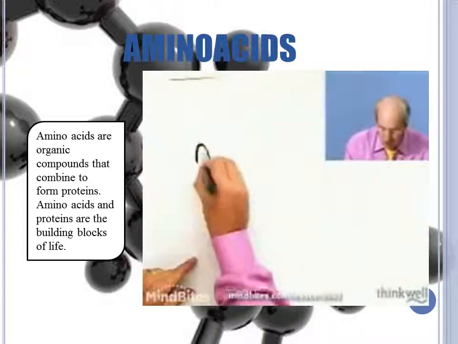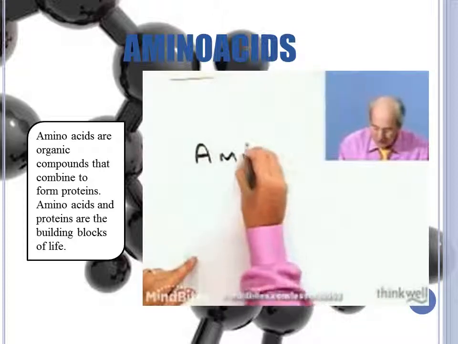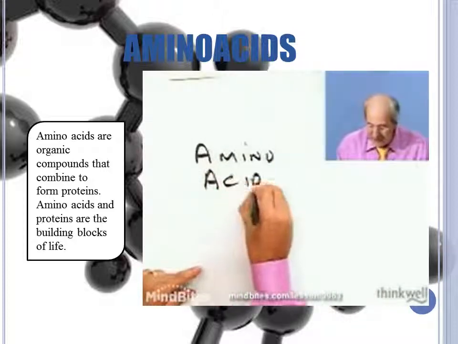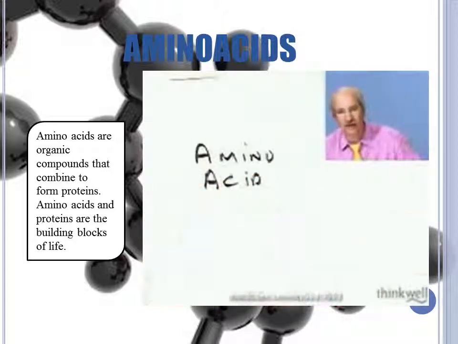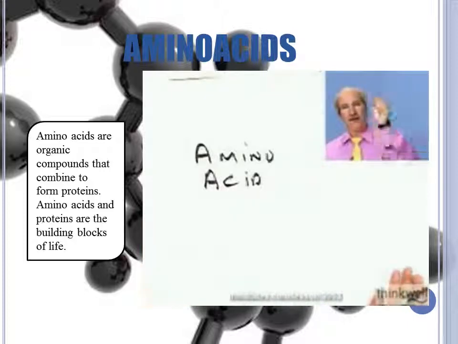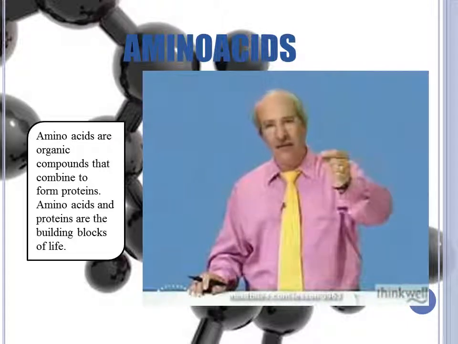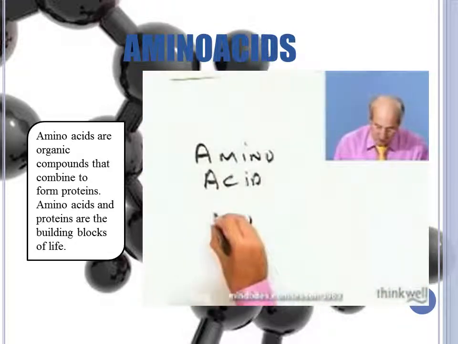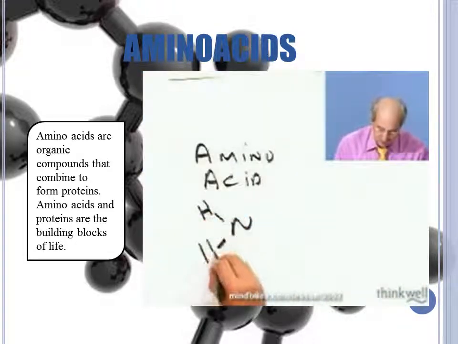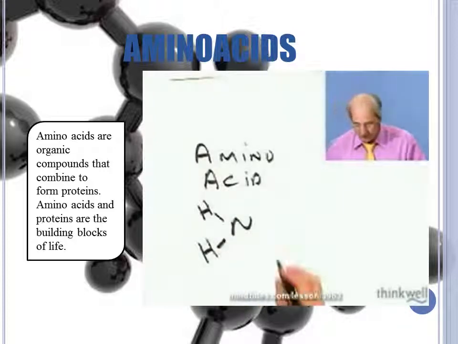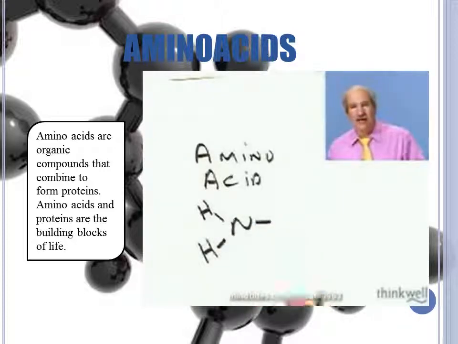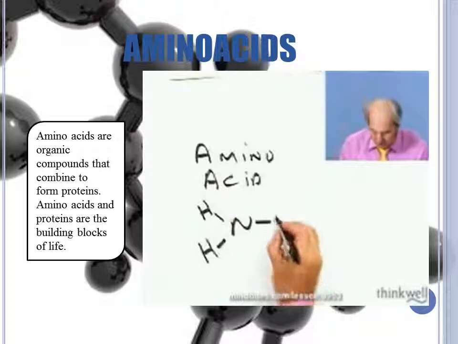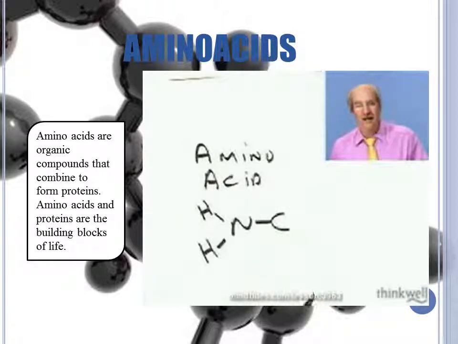An amino acid. Right there in its name are the clues that tell you half the molecule. Think back to those functional side groups. Amine group. What was an amine group? Well, an amine group looks something like this. There's your amino group. We're going to hook that to a basic carbon right in the center. Okay. And now we're going to make it an acid.